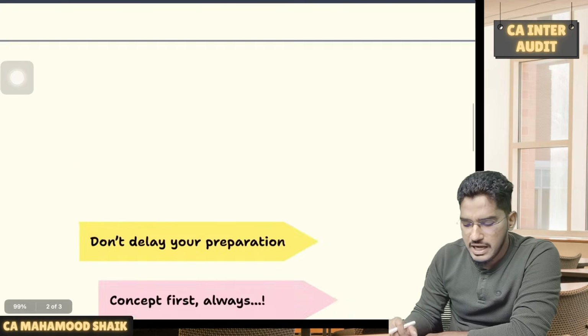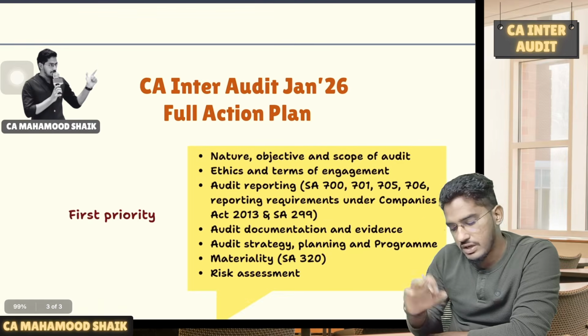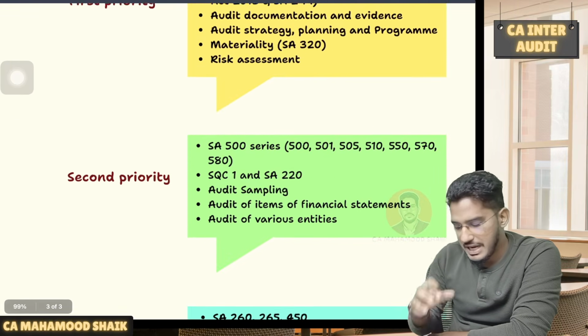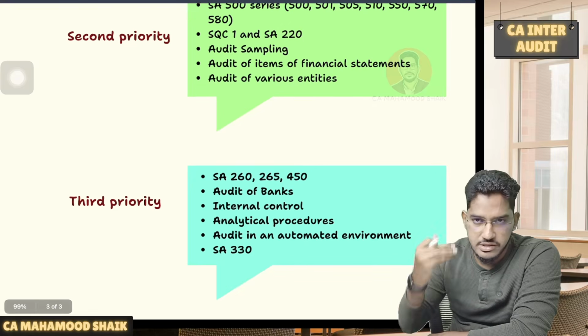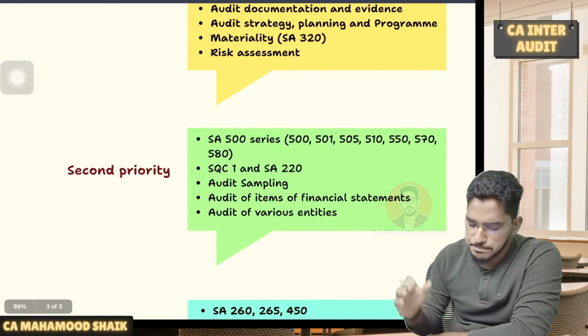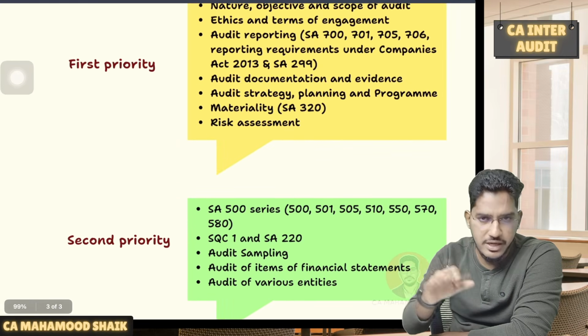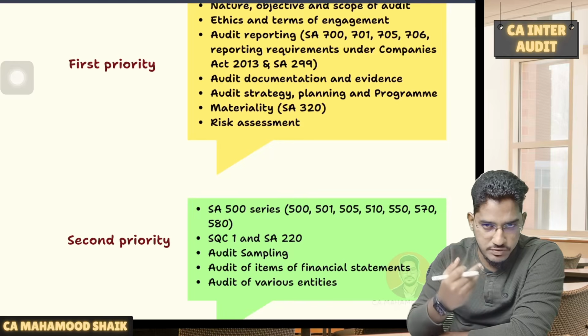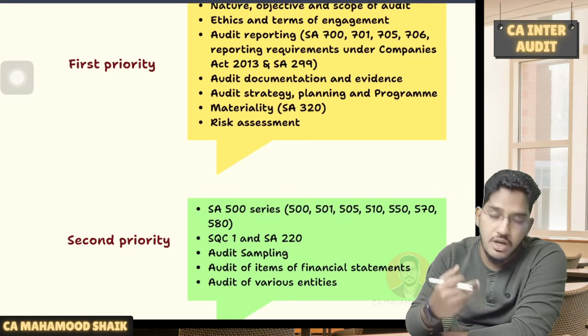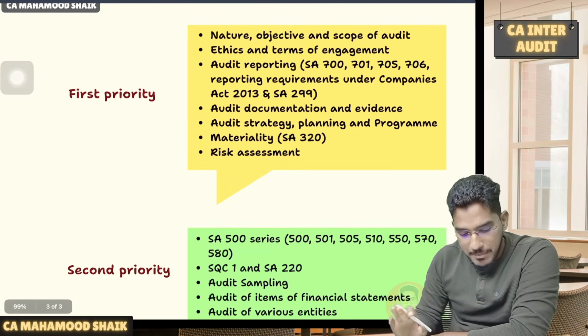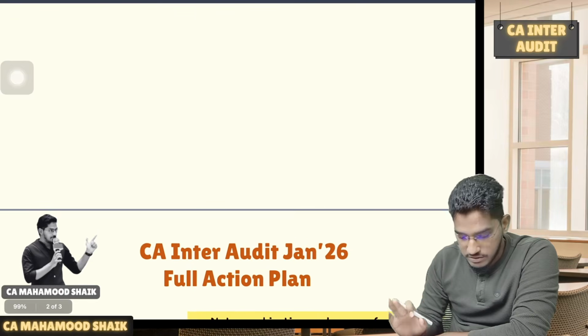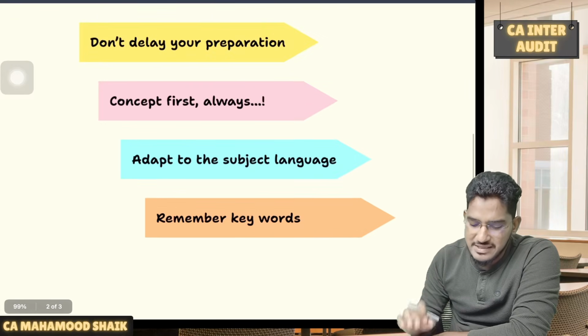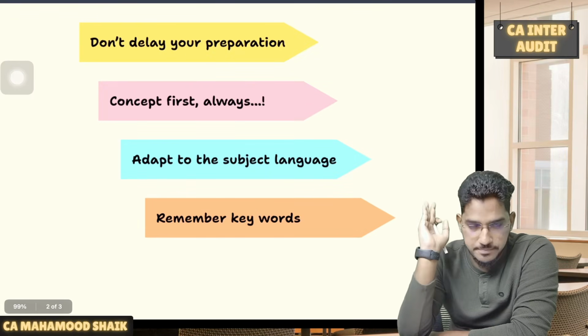So having said that, I will talk about the prioritization of the chapters. I have divided the chapters into three broader categories: first priority, second priority, third priority. I will come to the chapter prioritization later, which chapters you have to focus more on, which chapters you have to pay more attention to. All that I will explain. I will come back to that later. We'll come to this. But there are a few basic things which we need to set right.